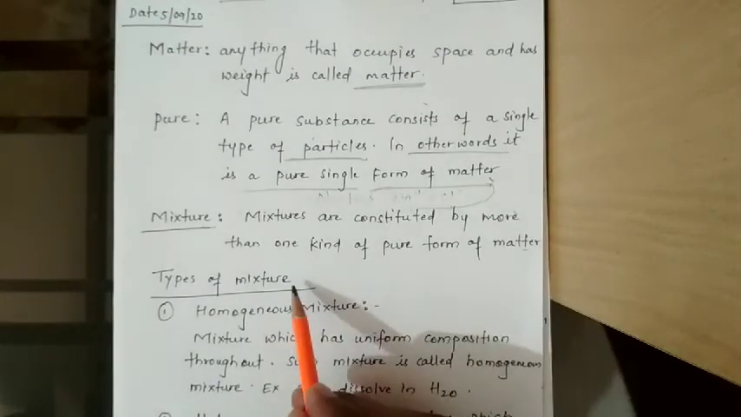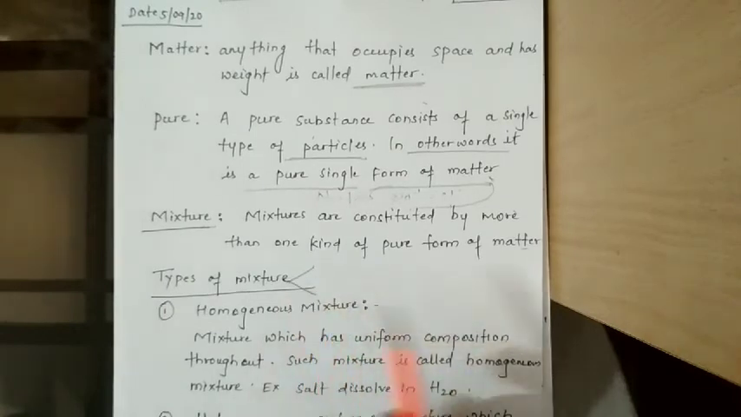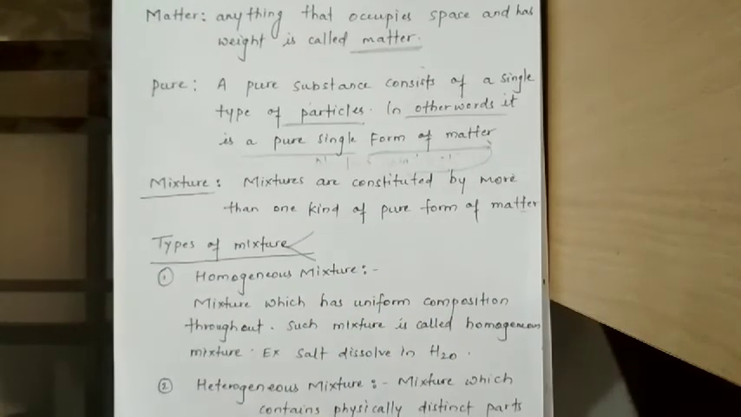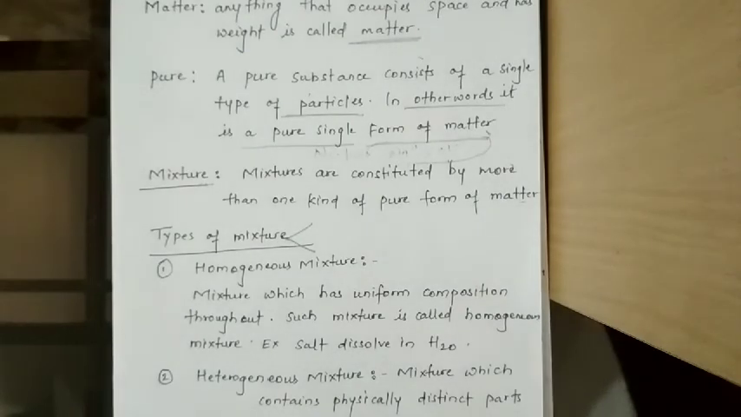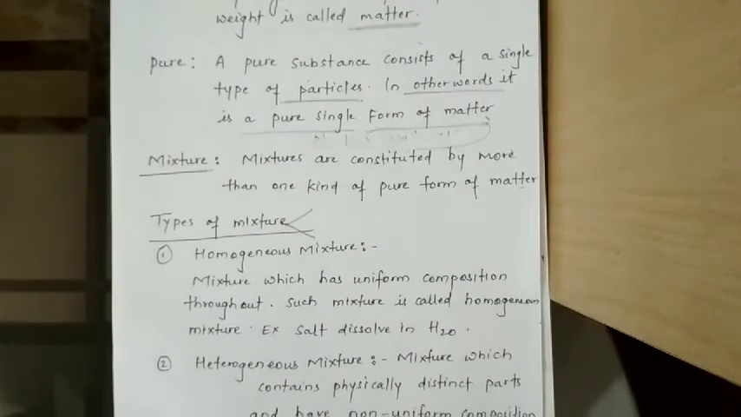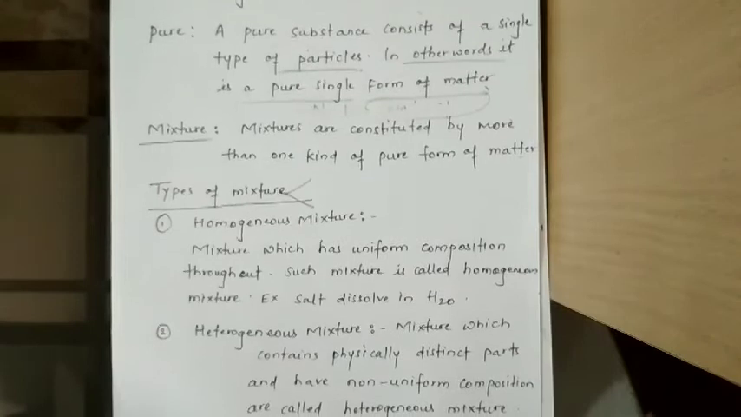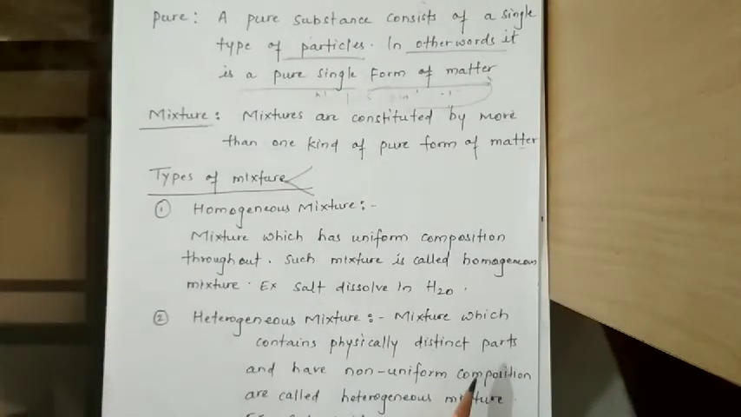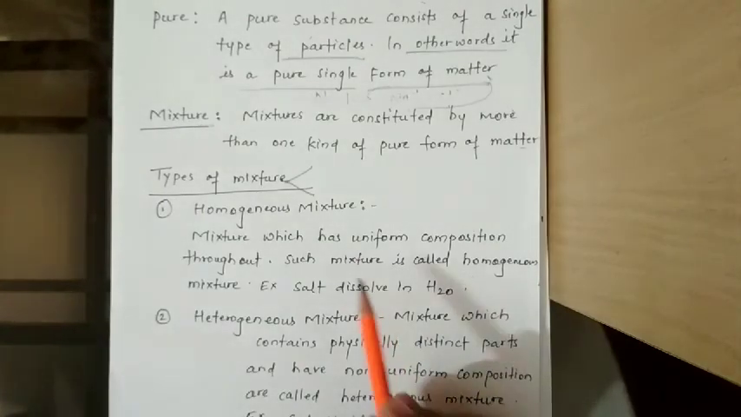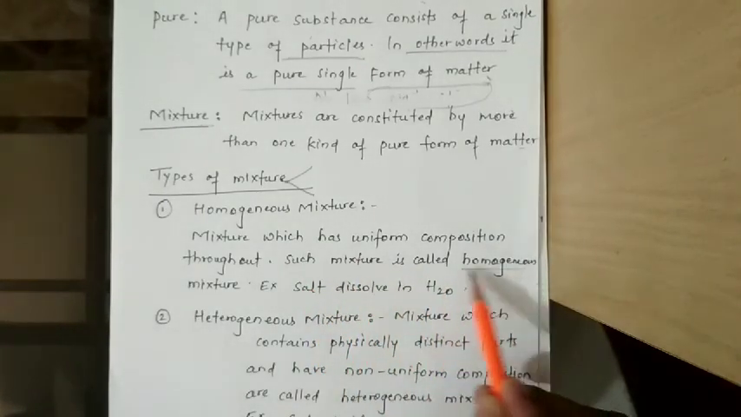Here mixtures are of two types. They are classified into two categories. First is the homogeneous mixture and the second one is the heterogeneous mixture. Now first, what is a homogeneous mixture? A homogeneous mixture is a mixture which has uniform composition throughout the solution. Such a mixture is called homogeneous.